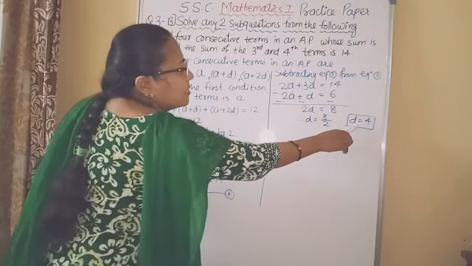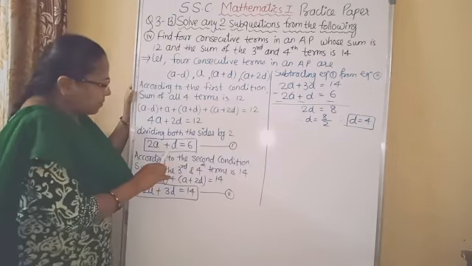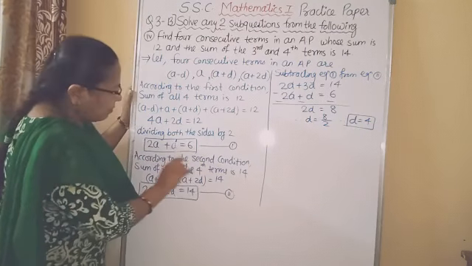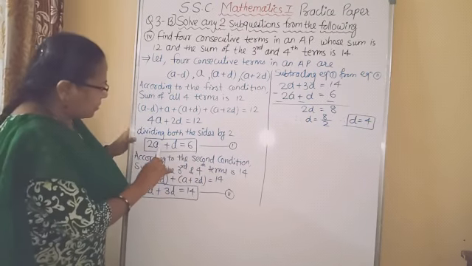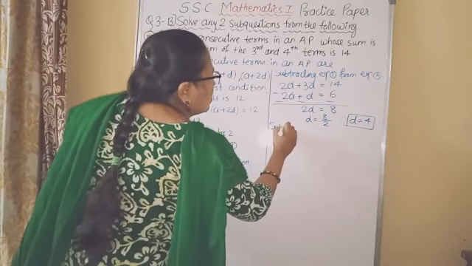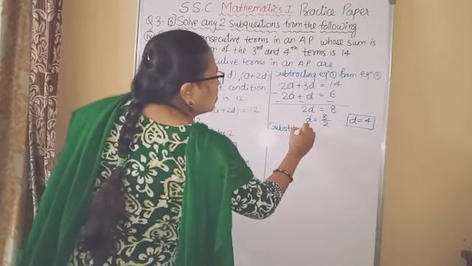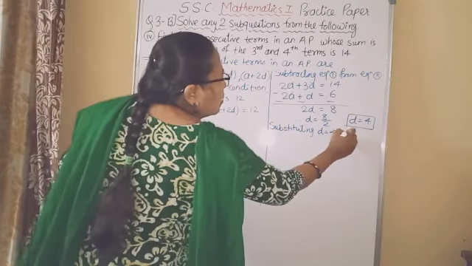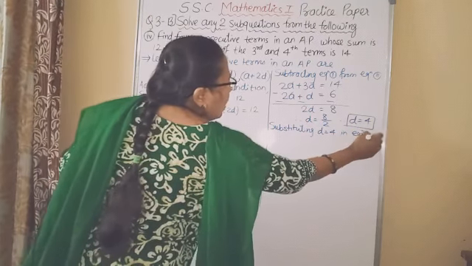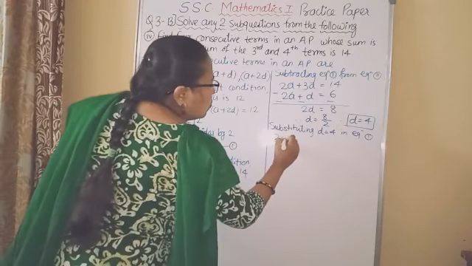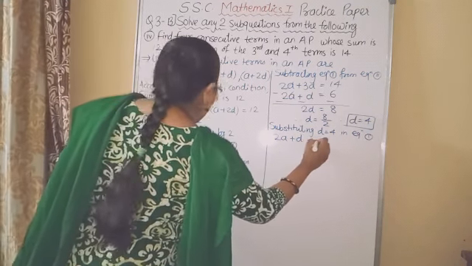Now substitute this D equal to 4 either in the first equation or in the second equation. We will substitute in the first equation. Substituting D equal to 4 in equation 1. Equation 1 is 2A plus D equal to 6.